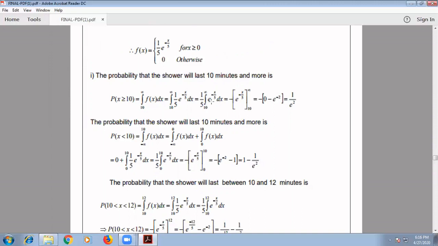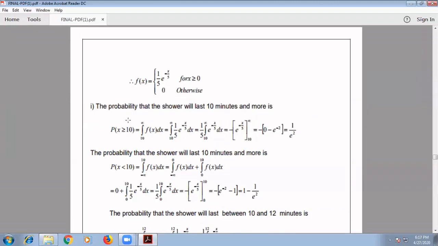So after integration, this becomes e to the power minus x by 5 divided by minus 1 by 5. So the minus sign remains the same, and 1 by 5 will get cancelled. So we are going to have minus of e to the power minus x by 5, from 10 to infinity. So that will be equal to minus of e to the power minus infinity, whose value will become 0, minus e to the power minus 10 by 5, which becomes minus 2. So if you multiply with the minus sign, it becomes a plus sign. The value will become 1 divided by e to the power 2.